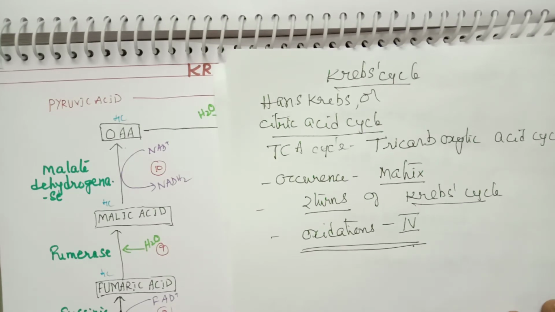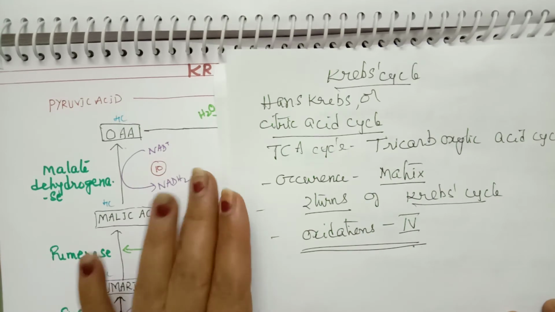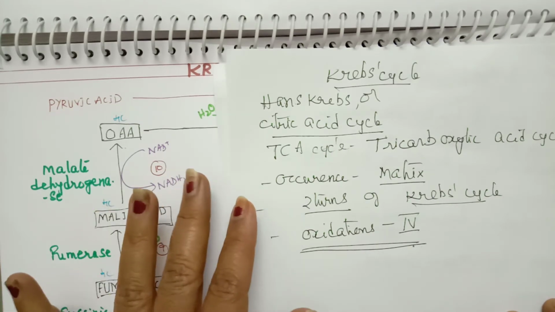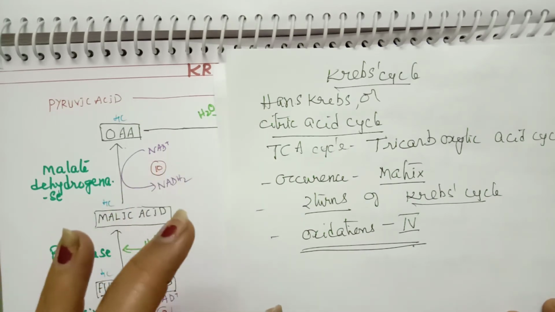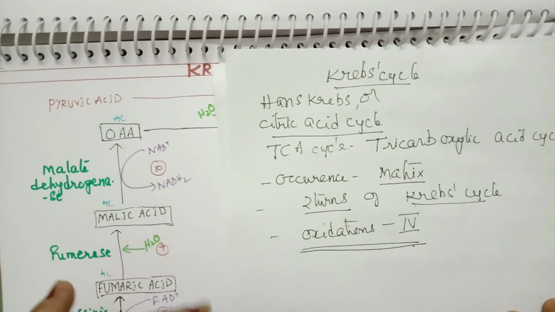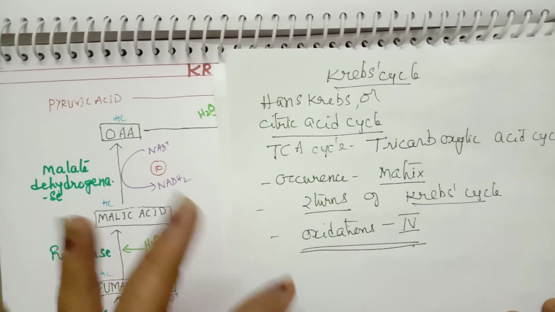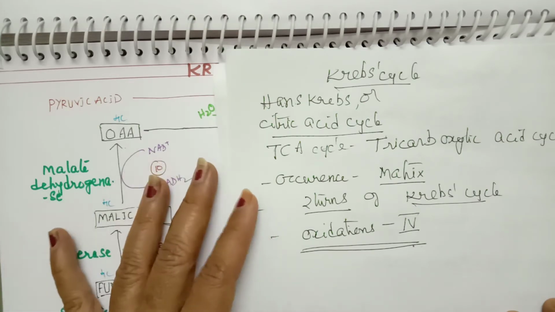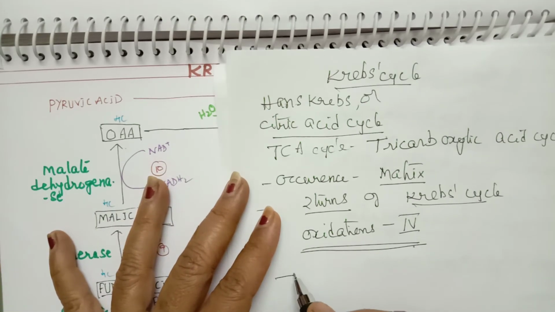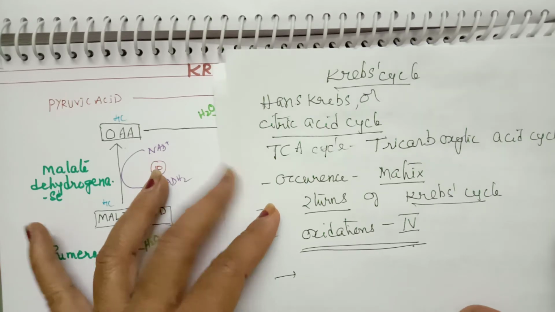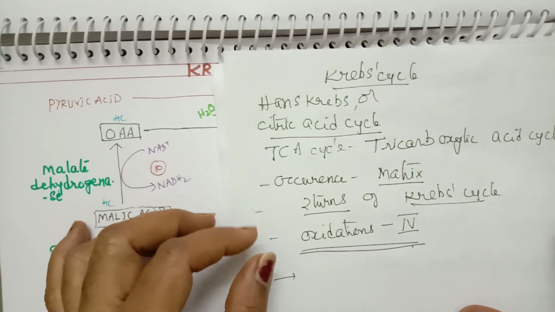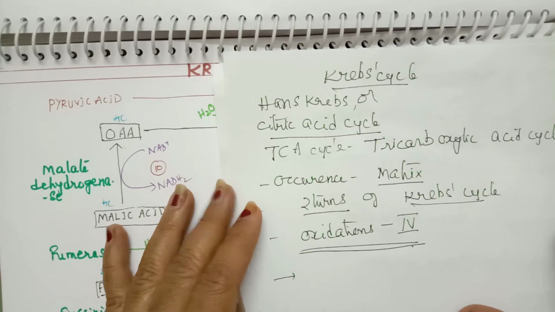So 4 oxidation reactions take place here, and 1 oxidation each in link reaction and 1 oxidation in glycolysis. And all oxidation reactions take place by dehydrogenation process.